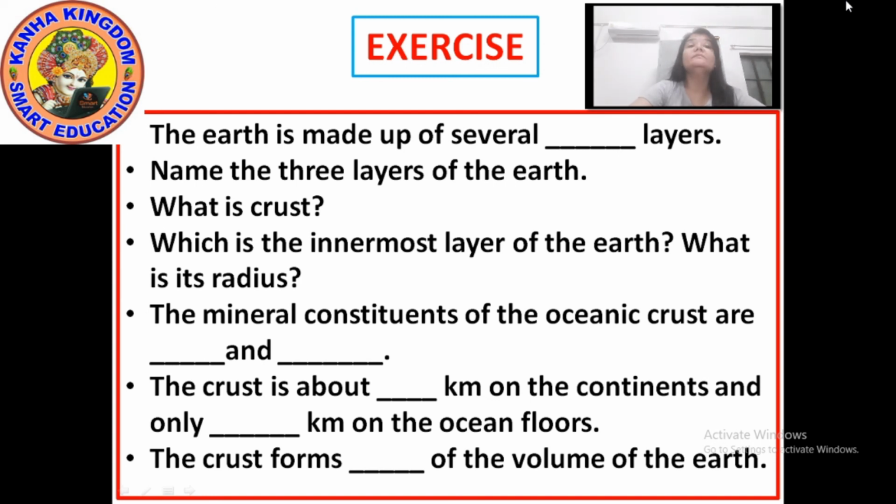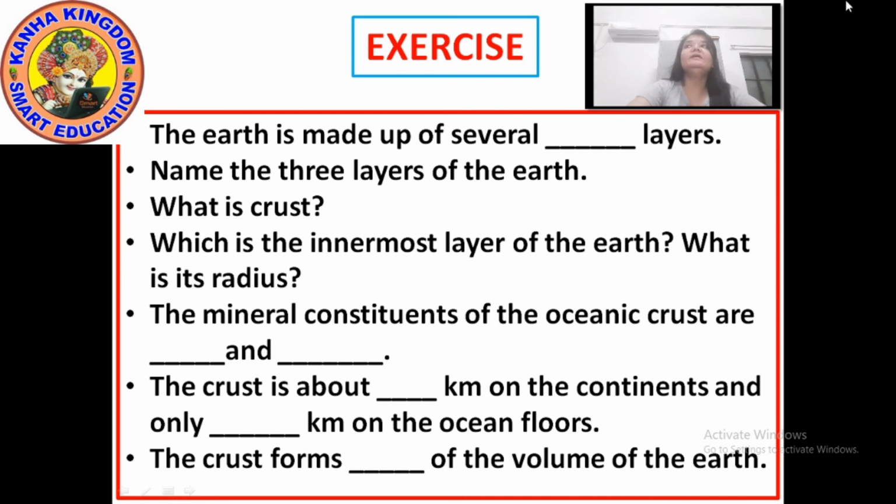Next, the crust is about dash kilometers on the continents and only dash kilometers on the ocean floors. So the answer is, the crust is about 35 kilometers on the continents and only 5 kilometers on the ocean floors.